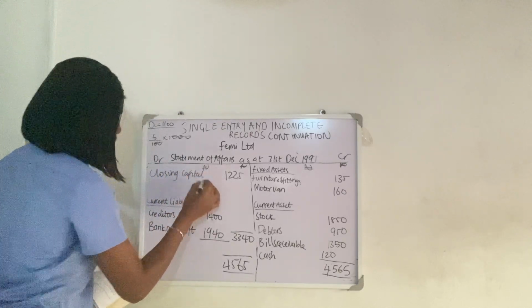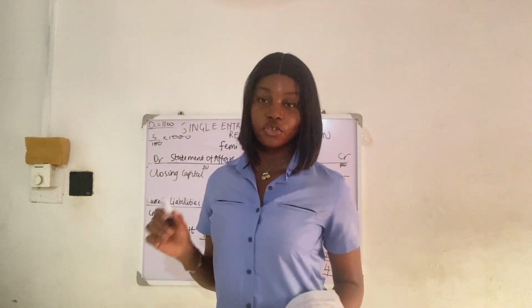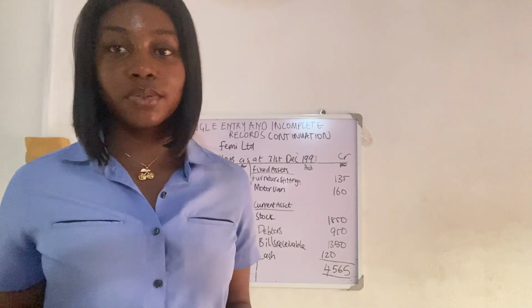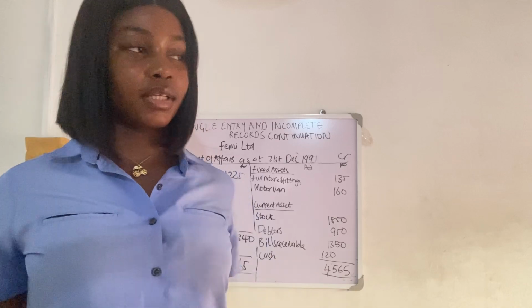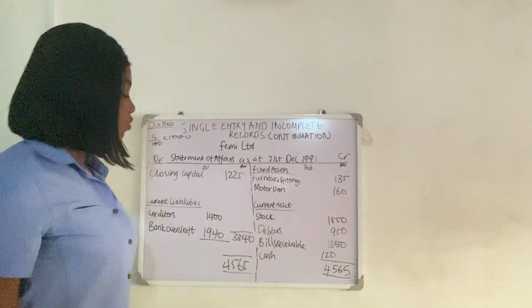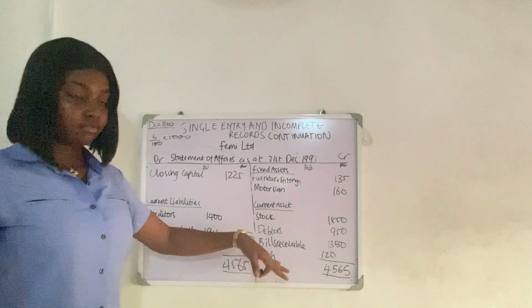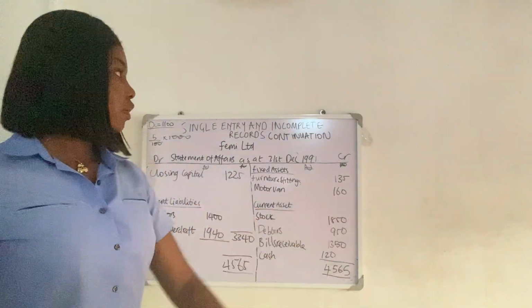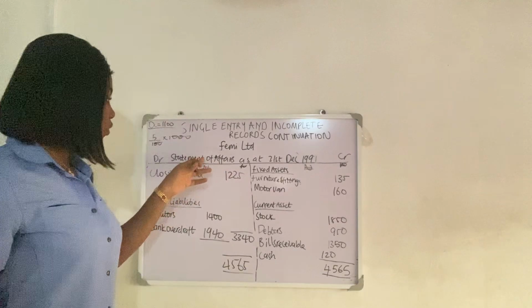Oh my god, you guys can see all this stress was just to get our closing capital. Honestly, the opening capital is even easier to get because you don't have any adjustments, you just put it there. But for your closing capital you have adjustments. I just had to solve the workings here because of space. If I started solving everything one by one, I'll have to erase it again before putting it.